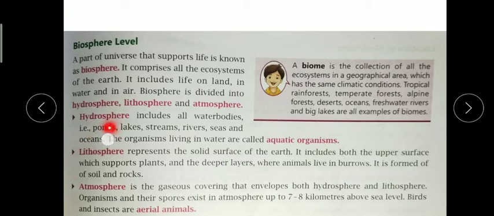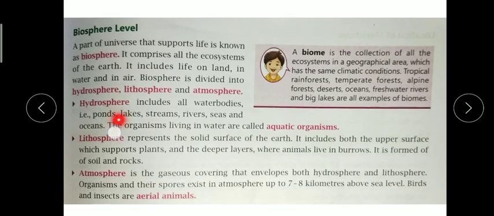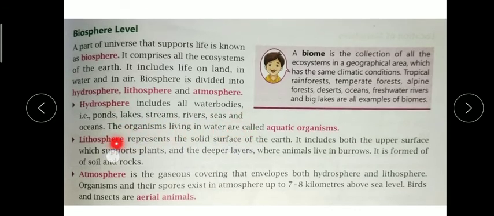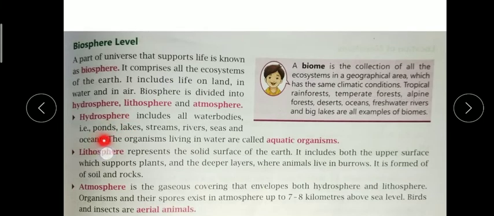First one is the hydrosphere. Always remember that hydro means water. This hydrosphere includes all the water bodies: ponds, lakes, oceans, seas, all. And we know that organisms living in water are called aquatic or marine organisms. A wide variety of plants and animals live in a marine habitat. That forms the hydrosphere. Hydro means water, correct?